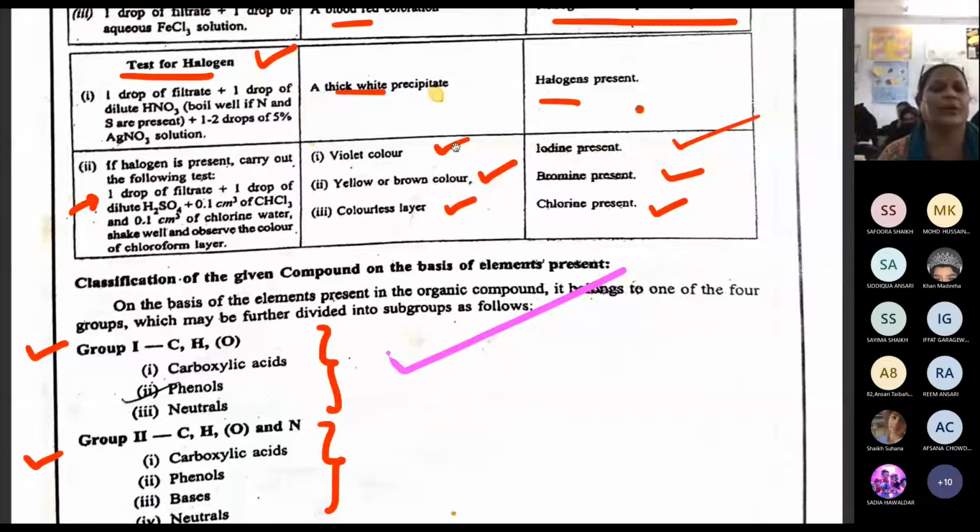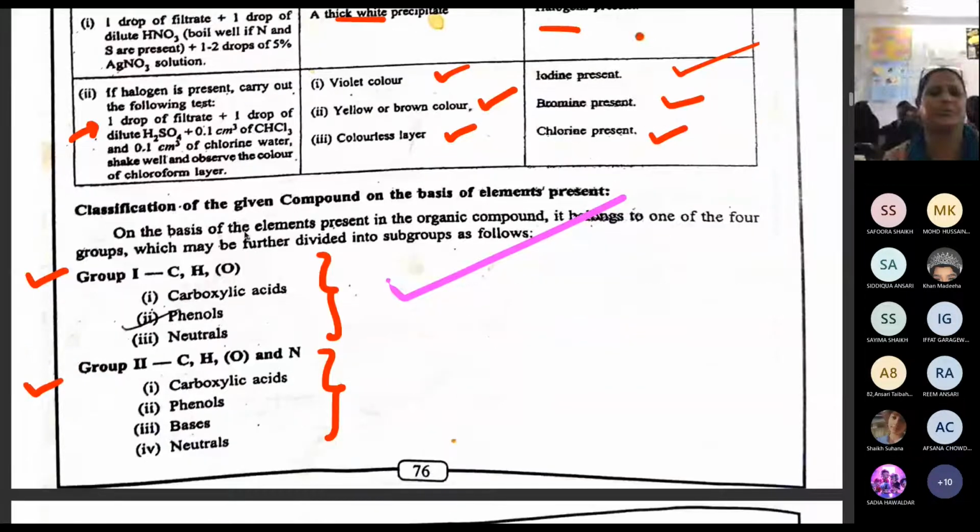Then how do you do the test? You take the filtrate, add H2SO4, add chloroform, and then add chlorine water, and shake well. Now the chloroform layer will be the bottom layer. Then you see the color of this bottom layer. If it is violet, we can say iodine is present. If it is yellow or brown, we can say bromine is present. Otherwise, chlorine.